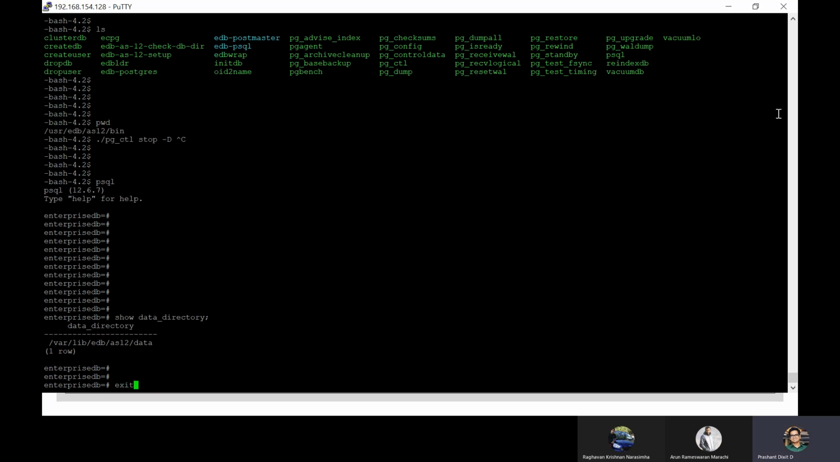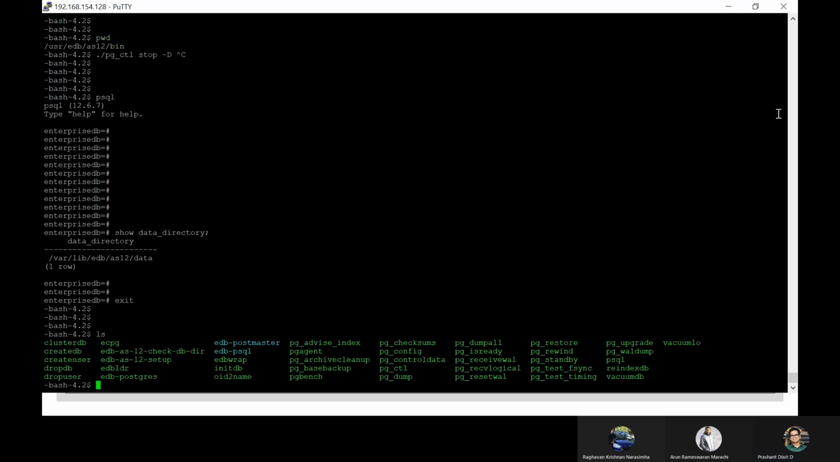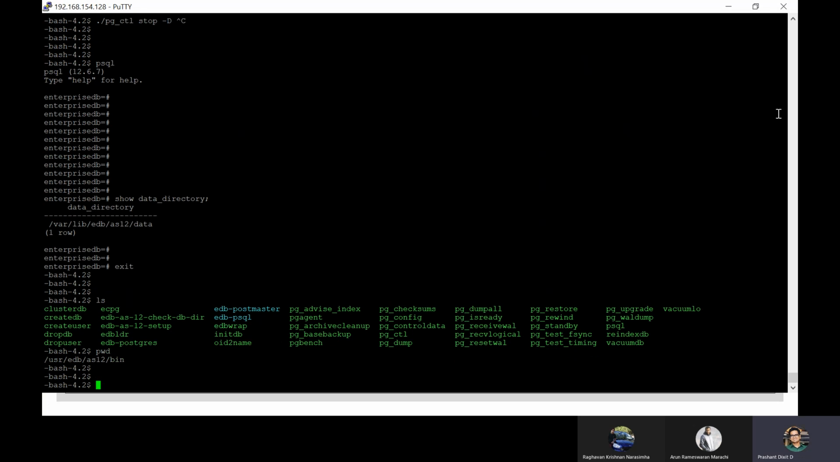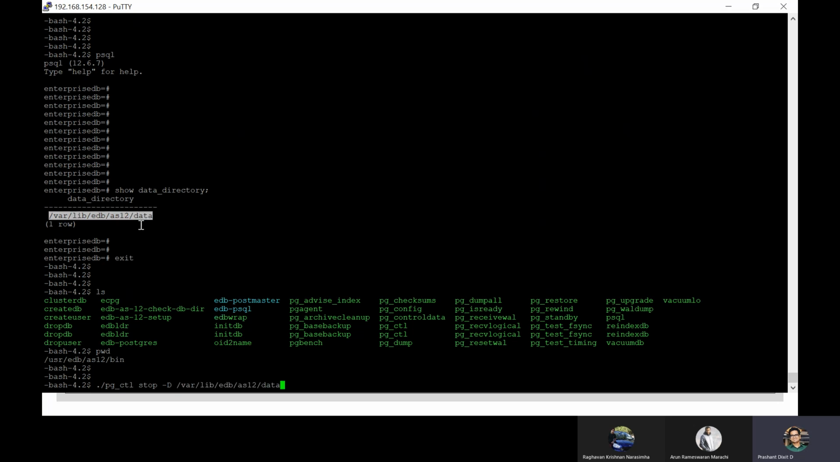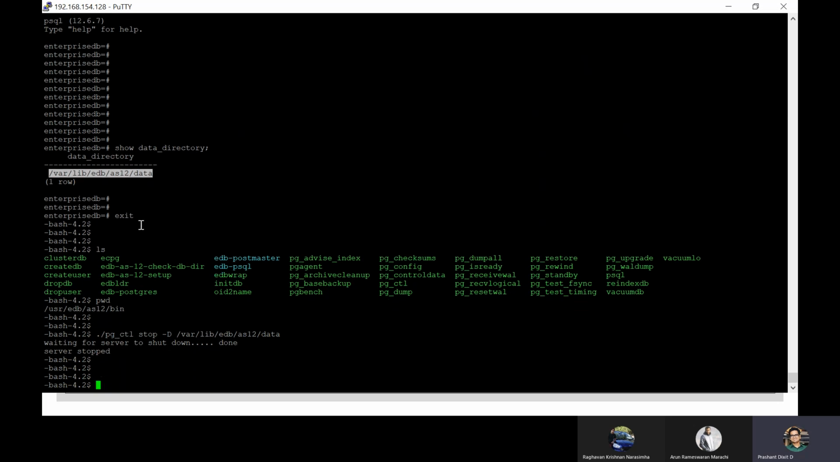Show data directory. This is our data directory. Here in the bin directory, where all of the utilities and executables are, there is pg_ctl. What I'm doing is trying to stop your database, and then we'll start it. Stop -d, the path of the data directory. The data location is this. It says waiting for server to shut down. Okay, it's completed. It's stopped.